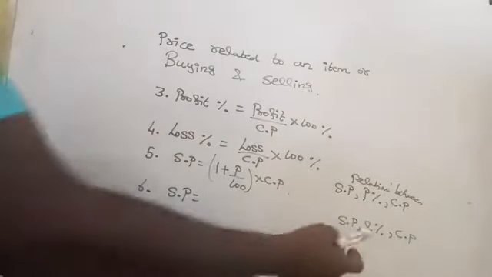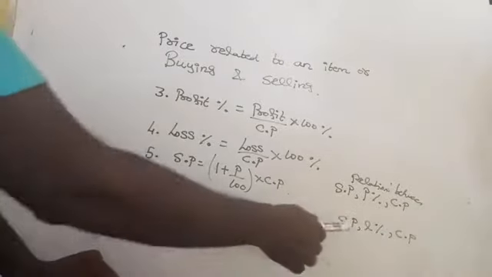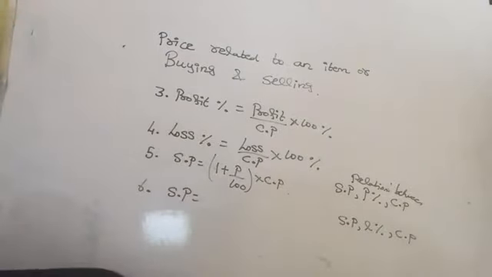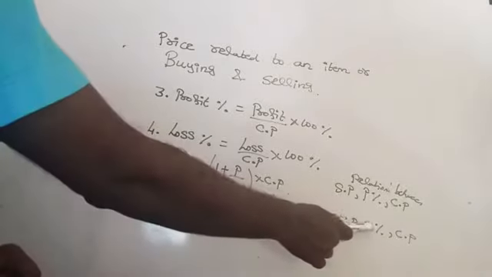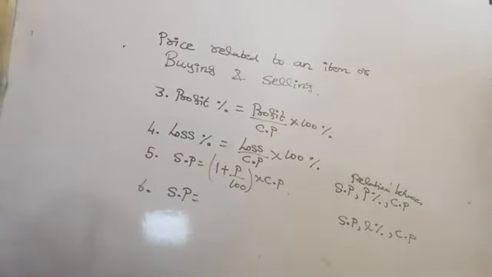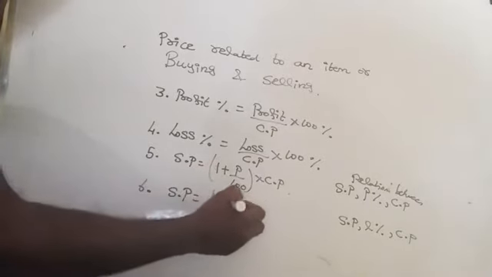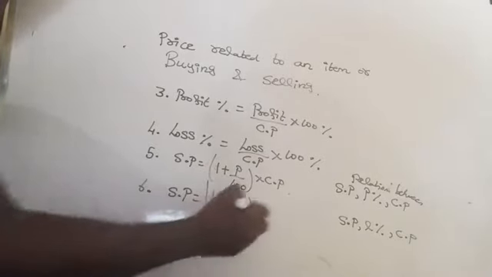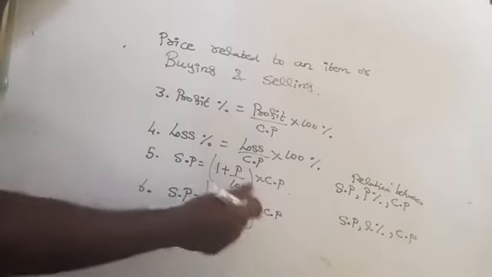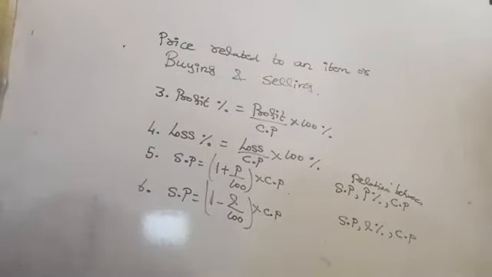If loss percentage and cost price are given, you can find the selling price. So among the three, if any two are given, you can find the third unknown. Now, selling price is equal to 1 minus L by 100 into cost price. L by 100 is nothing but loss percentage. That's all. Are you getting there?